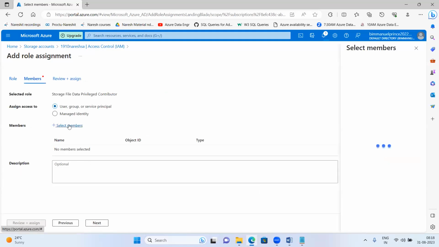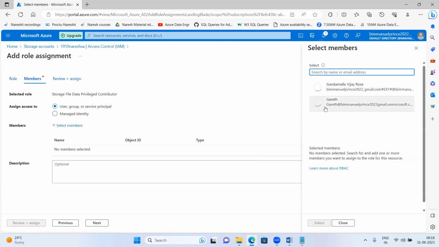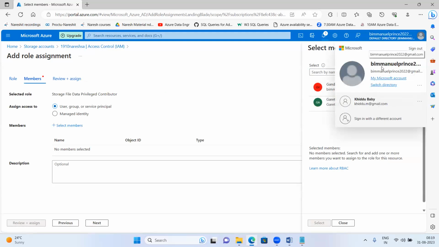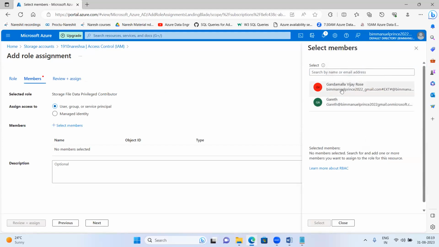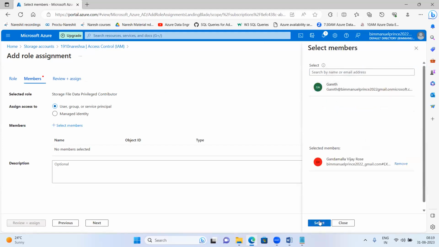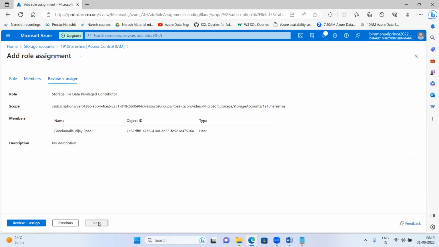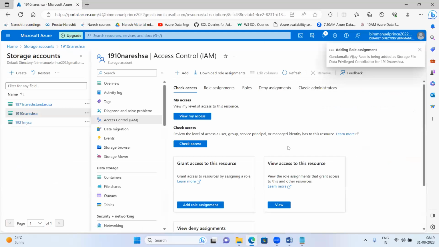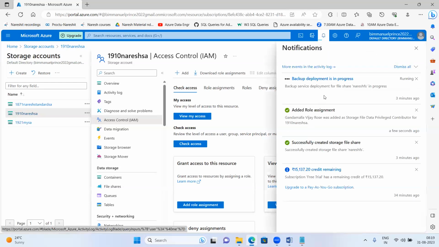Select members here. This is the global admin. I have logged in with this name only. See, this is the same user. Select this one, say select. Say next, and then say review plus assign. I'm assigning the value. Just hold on. It's been done.